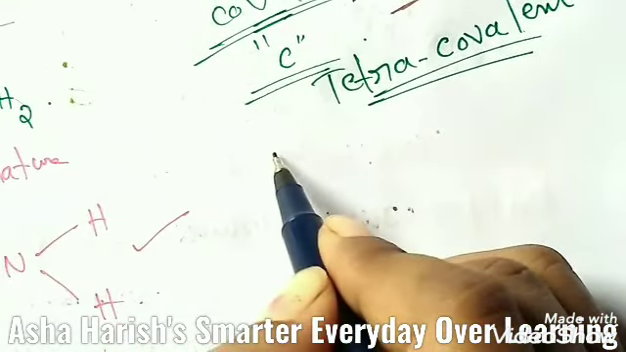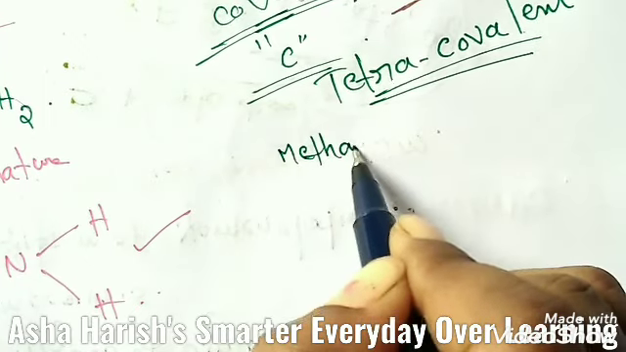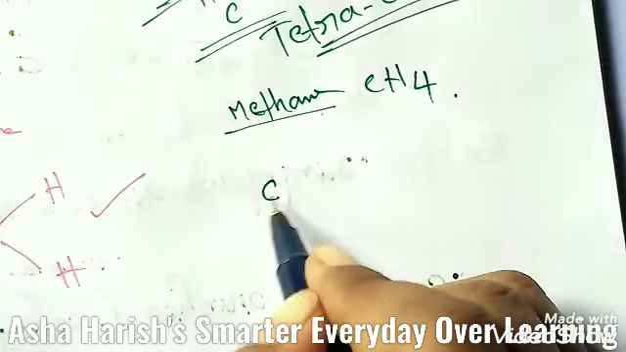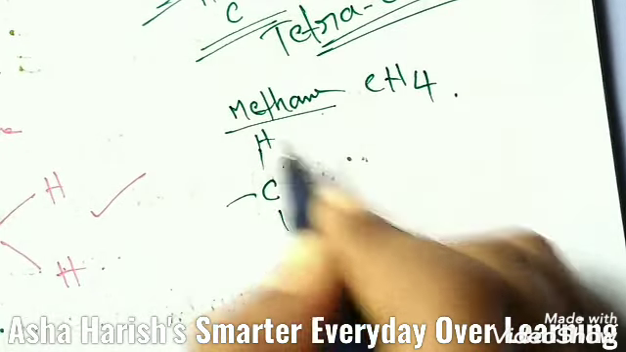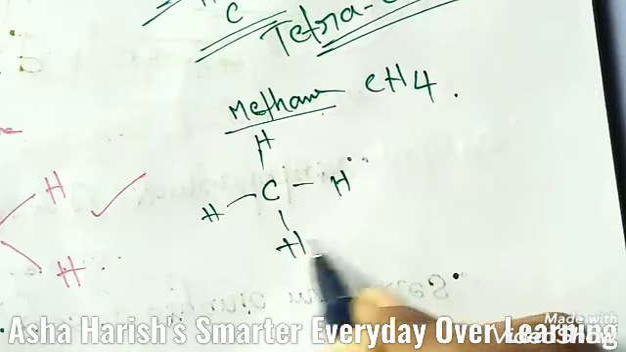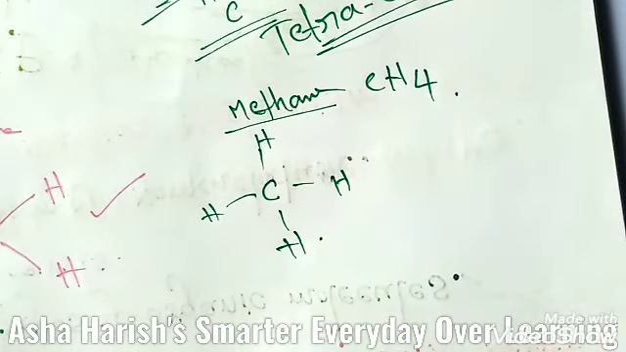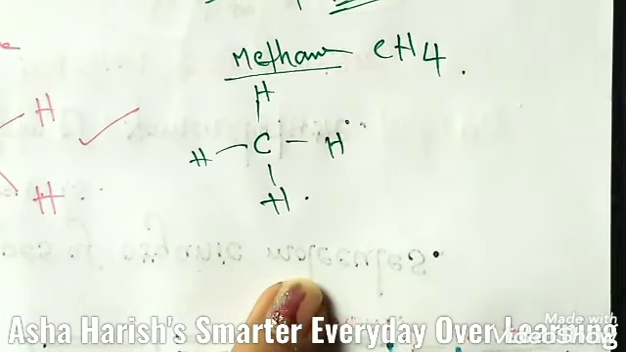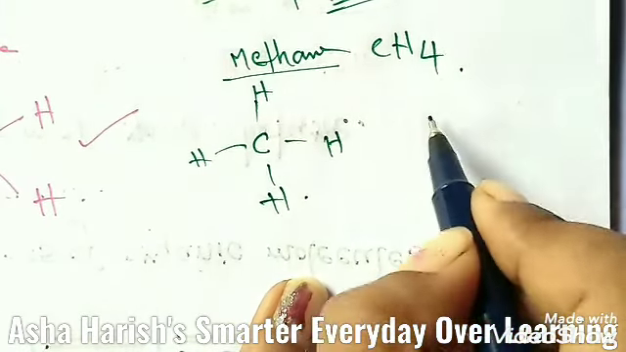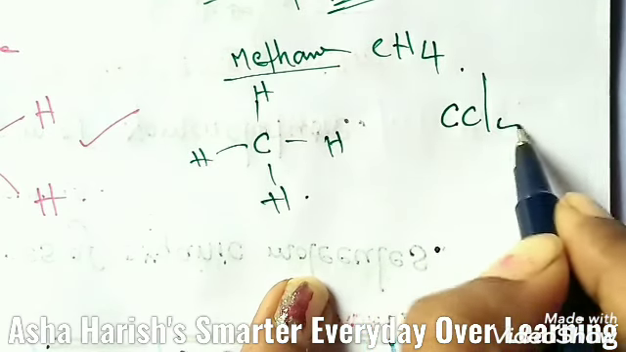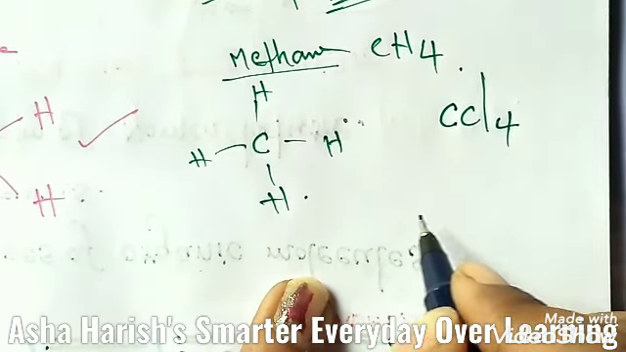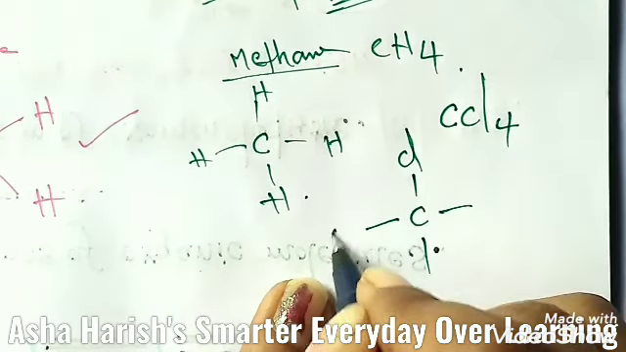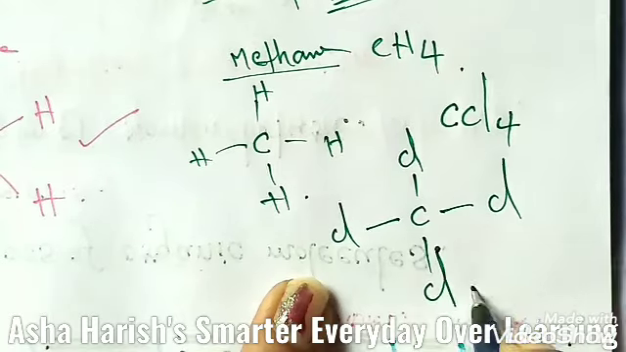For example, if I take methane, the formula is CH4, and the structure has carbon and 4 hydrogen atoms. These are the 4 covalent bonds between carbon and hydrogen, right? And if I take the example of carbon tetrachloride, CCl4, the central atom is carbon and 4 chlorine atoms are the surrounding atoms. Like this the arrangement should be.